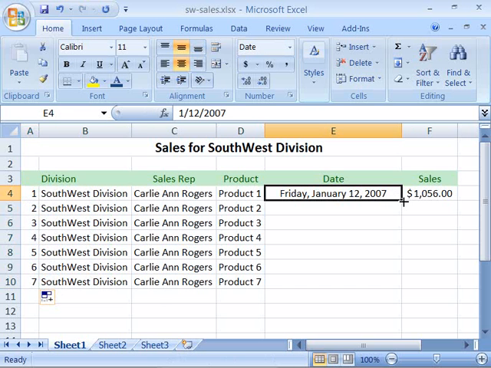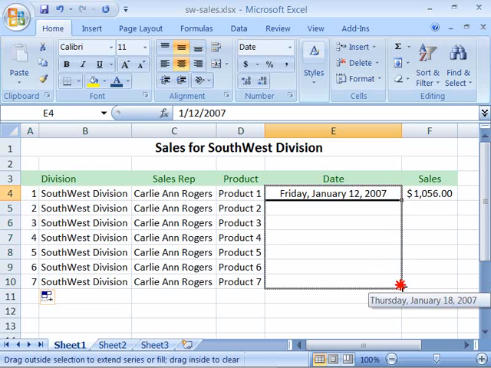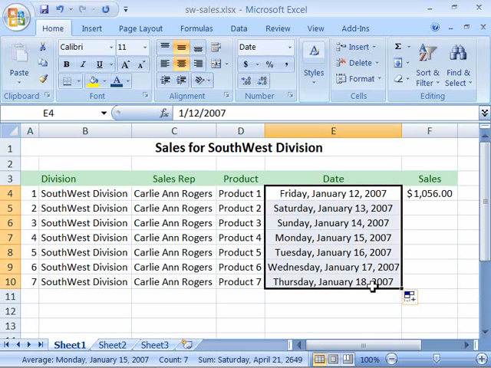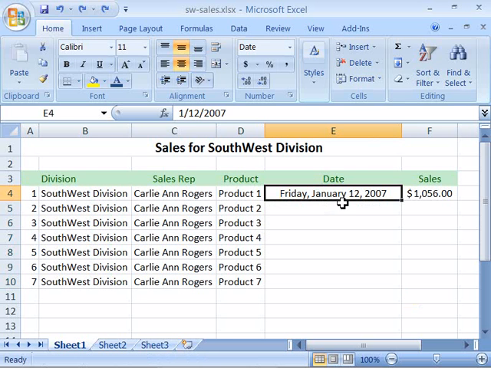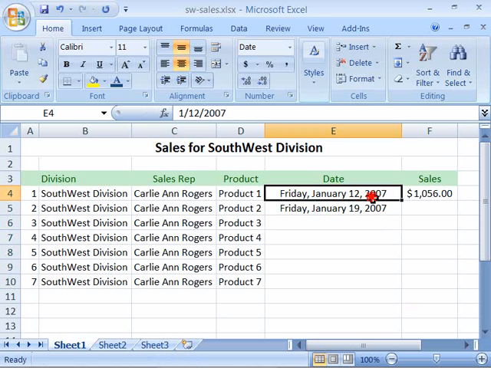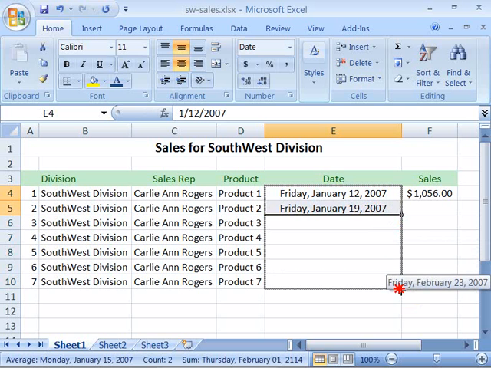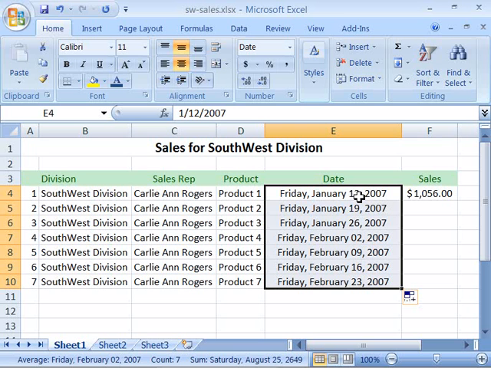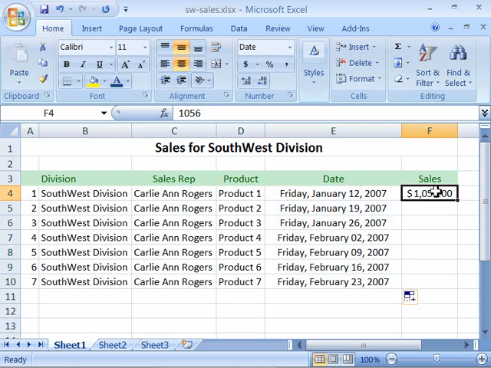Notice I could do this with my date, and again Excel will be smart enough to know that I want to increase my date by 1 day. Or let me undo, if I wanted to make this January 19th, a week later, 2007, and again highlight these two cells so I have a range of cells selected, and now pull down my autofill. I will create my own date series that skips for every Friday and listing that actual date all the way down. So you can see there are quite a few techniques for using autofill.